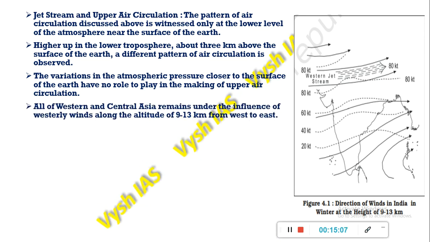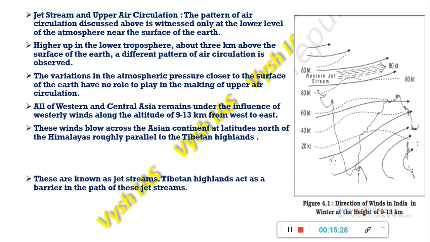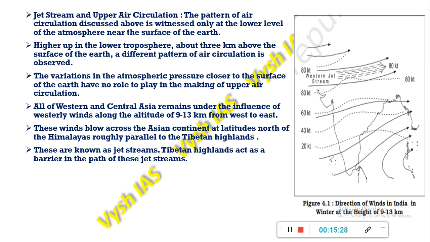All of Western and Central Asia remains under the influence of westerly winds along the altitude of 9 to 13 kilometers, blowing from west to east. These winds blow across the Asian continent at latitudes to the north of the Himalayas, roughly parallel to the Tibetan highlands. They are known as jet streams.